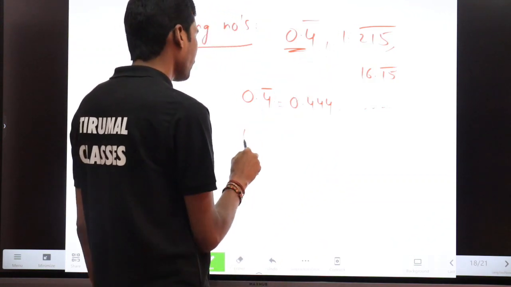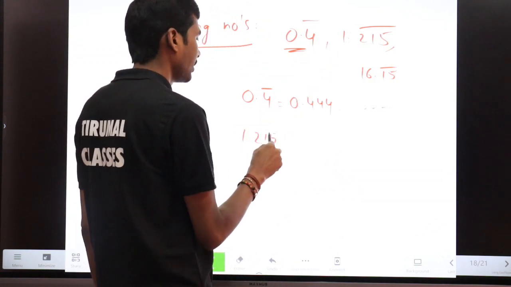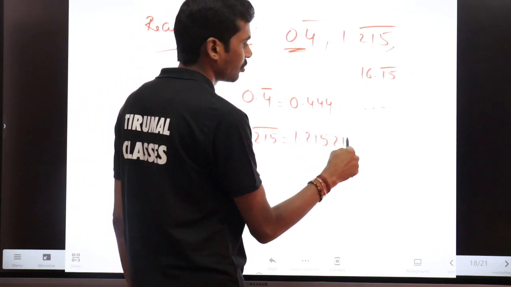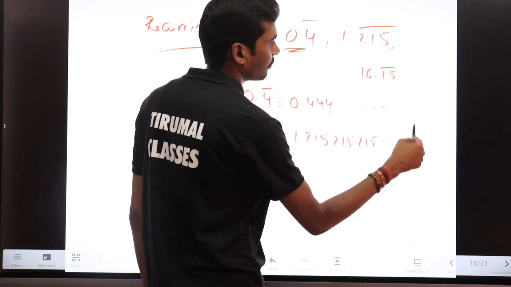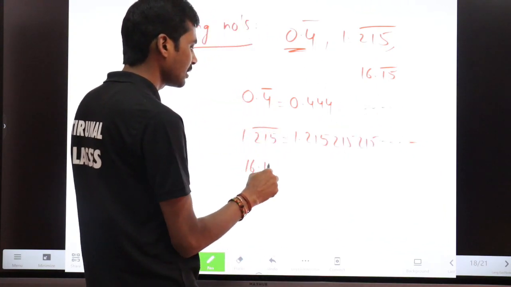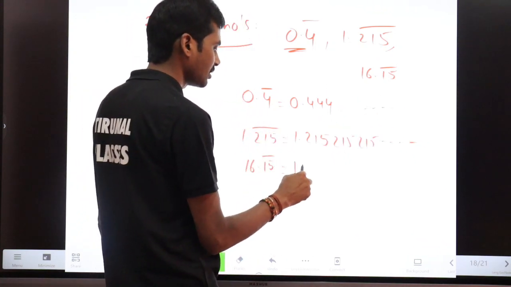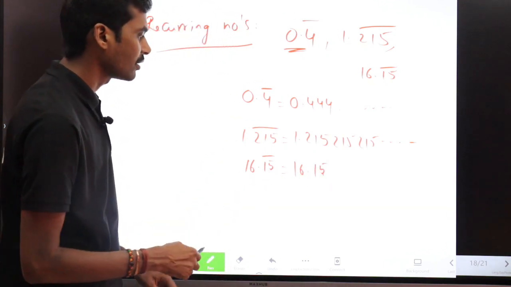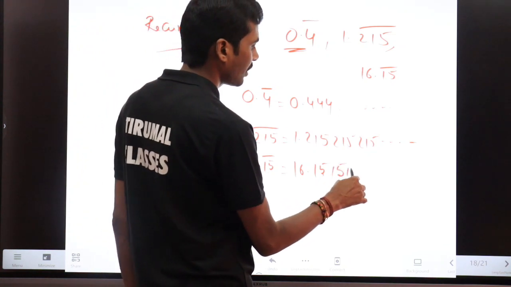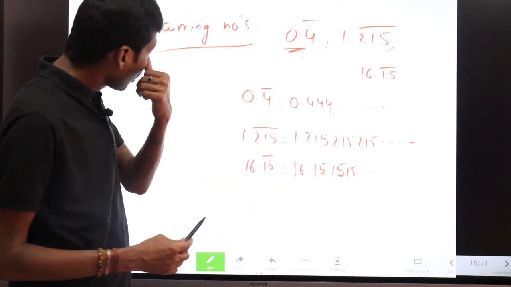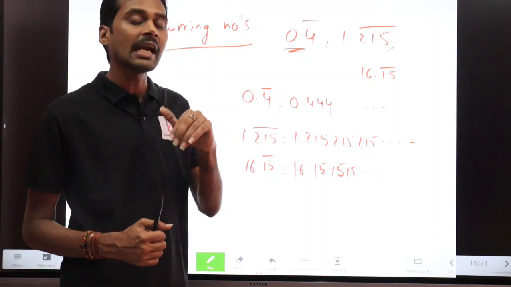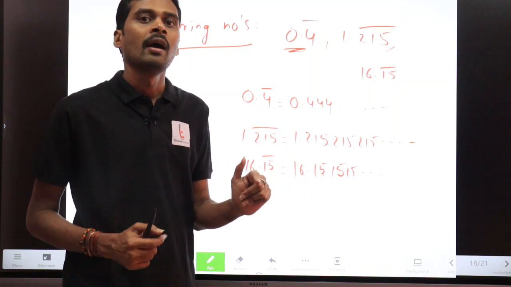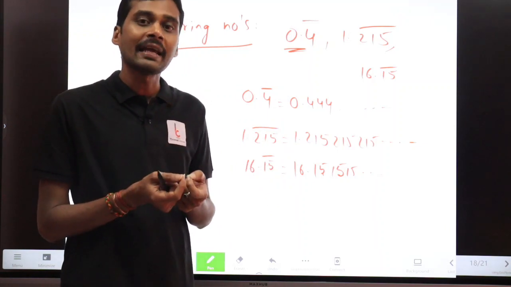And suppose I take 1.215, which means the bar is on 215, so you can write the number as 1.215, 215, 215 and so on. 16.15 means the bar is on which digit? After the decimal point we have the bar on 15, so we can write it as 151515. So these are called recurring numbers, which means reoccurring: after the decimal point some particular digits are repeating endlessly.